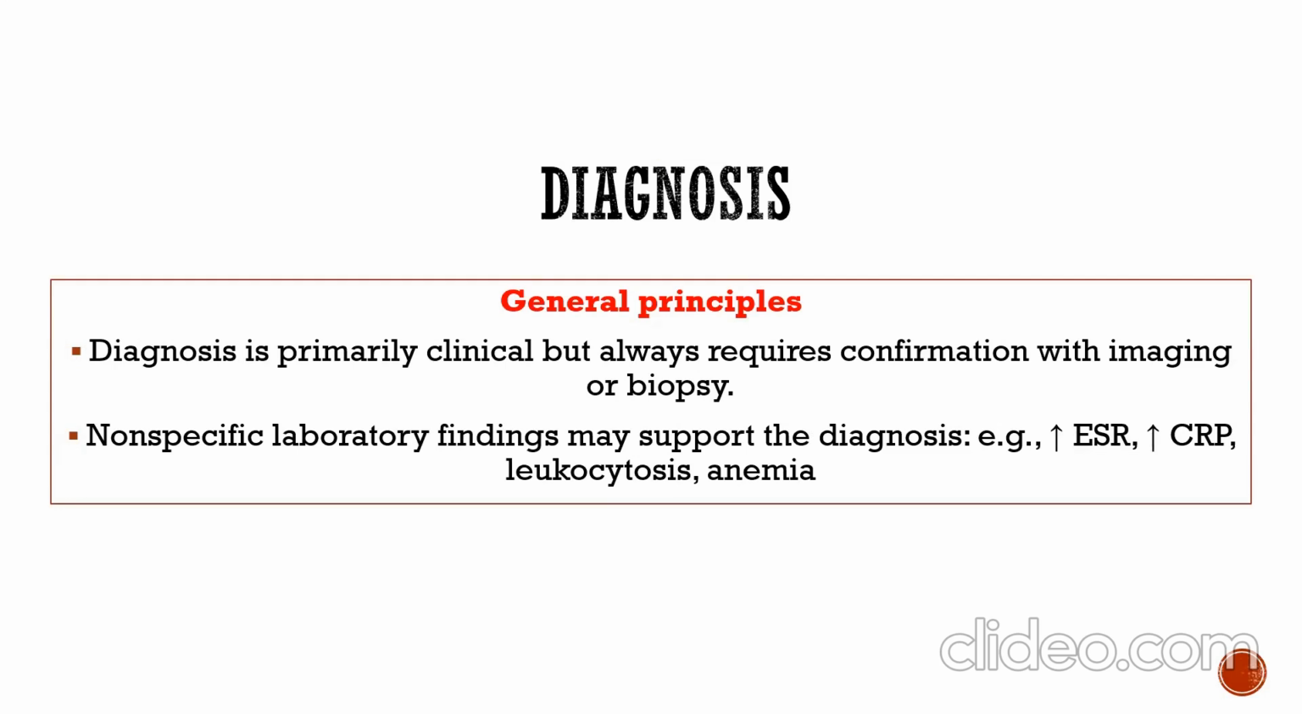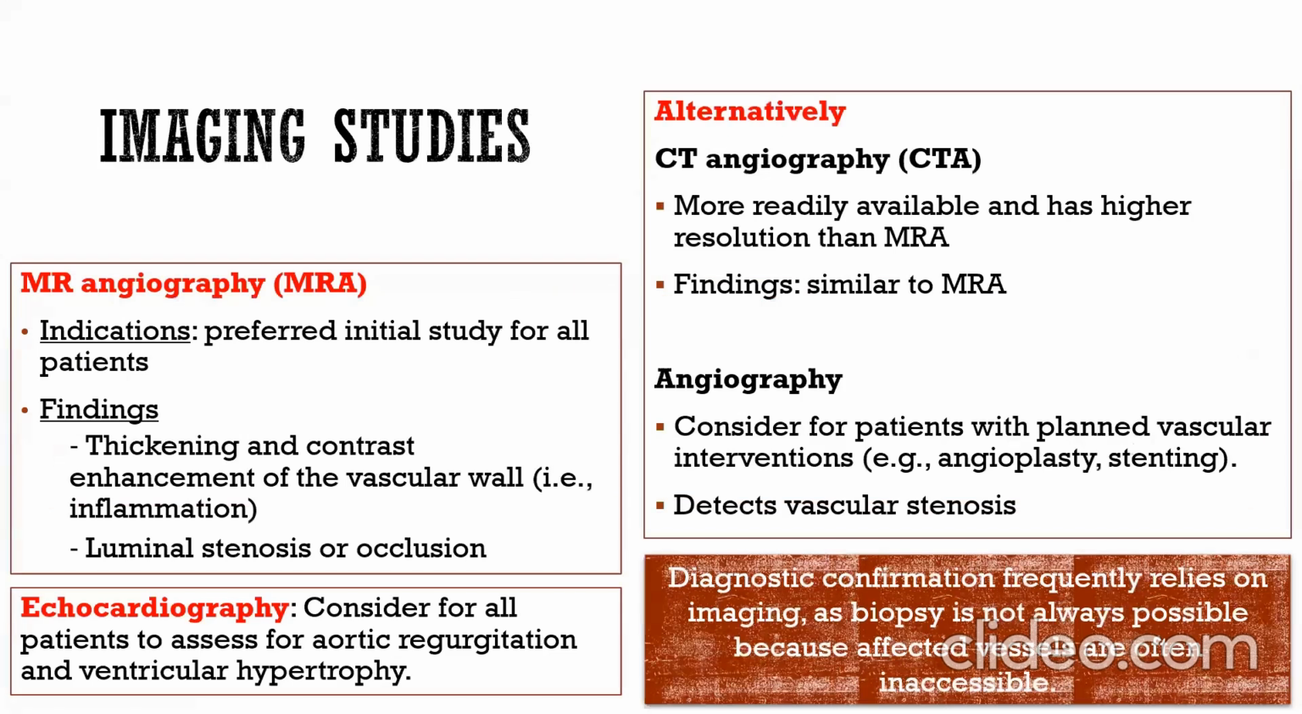Diagnosis is based on general principles of clinical manifestation, but also requires confirmation with imaging or biopsy. Non-specific laboratory findings may support the diagnosis: increased erythrocyte sedimentation rate, increased C-reactive protein, leukocytosis, and anemia. Major studies include angiography and MRI, the preferred initial study for all patients. Findings are thickening and contrast enhancement of the vascular wall due to inflammation, and luminal stenosis or occlusion.